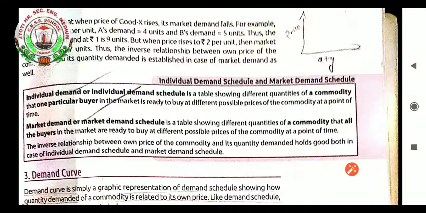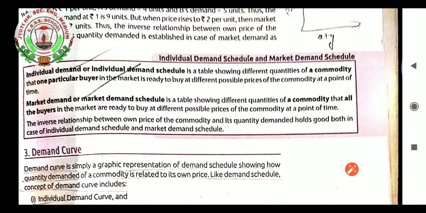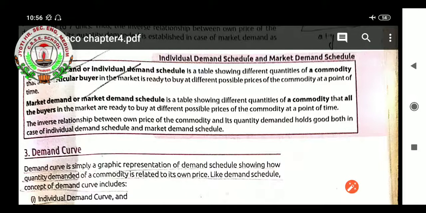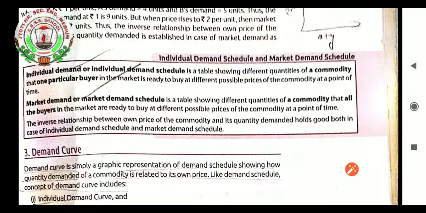Market demand schedule or market demand refers to a table showing different quantities of a commodity that all the buyers in the market are ready to buy at different possible prices of the commodity at a point of time. The inverse relationship between own price of a commodity and its quantity demanded holds good both in case of individual demand schedule and market demand schedule.